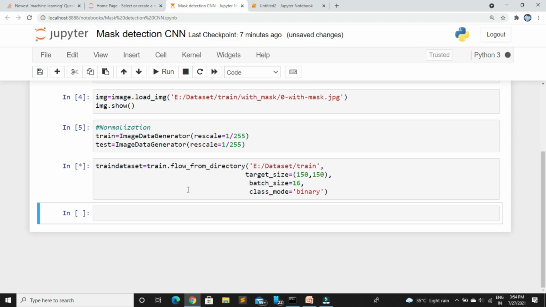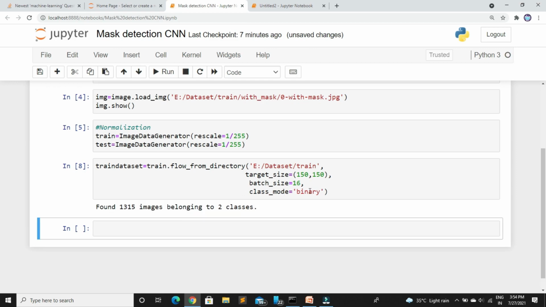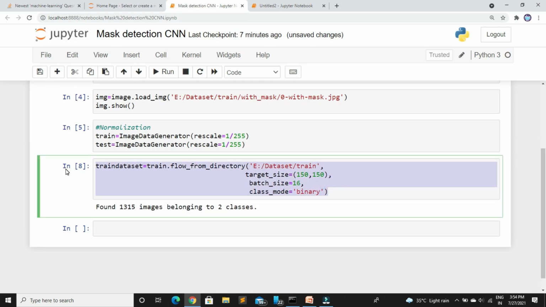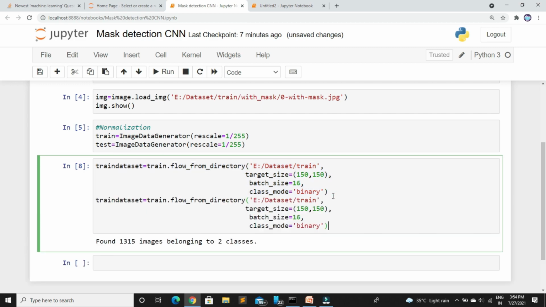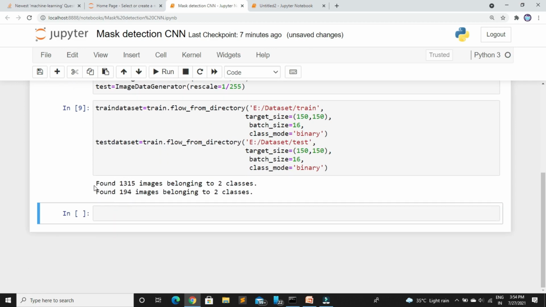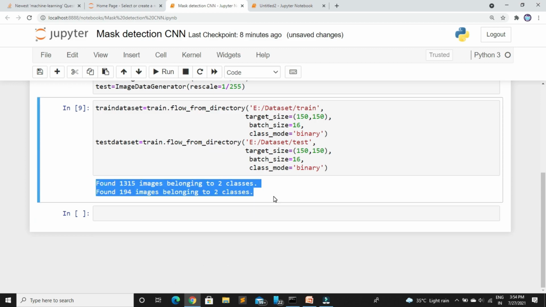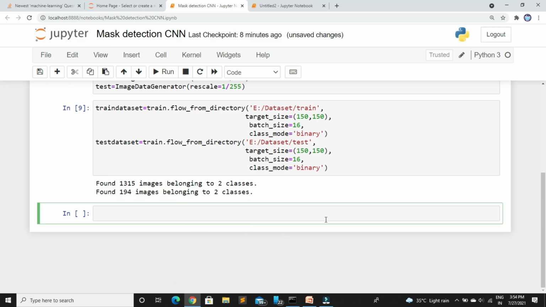You need to create another variable for the testing side. So just copy this step and follow the same process that you did in the previous one. You can see how many images are present in the training and testing folders, and that's all about the pre-processing. Now we need to create the neural network.